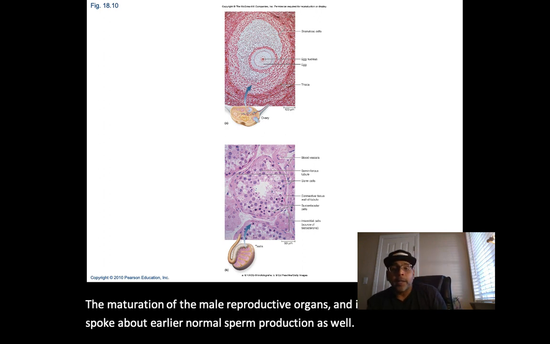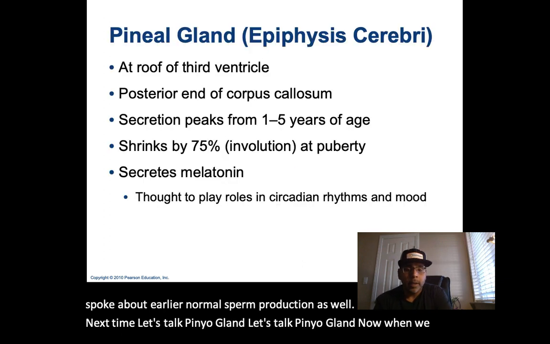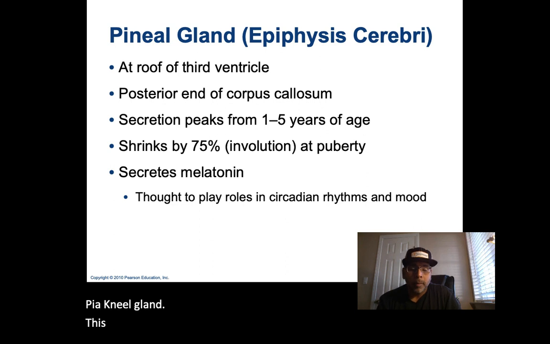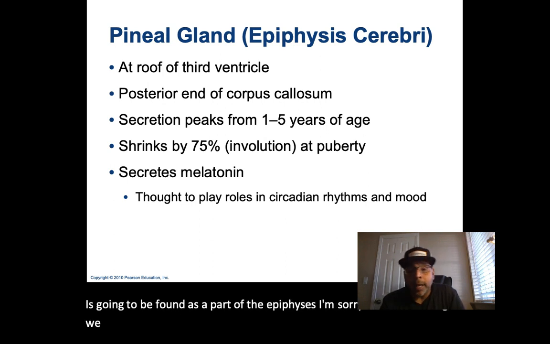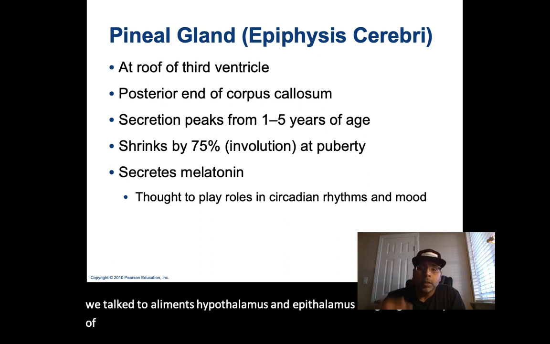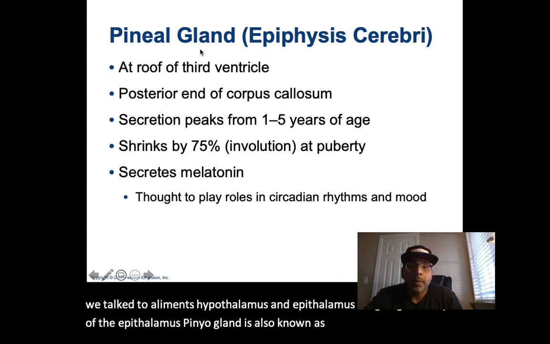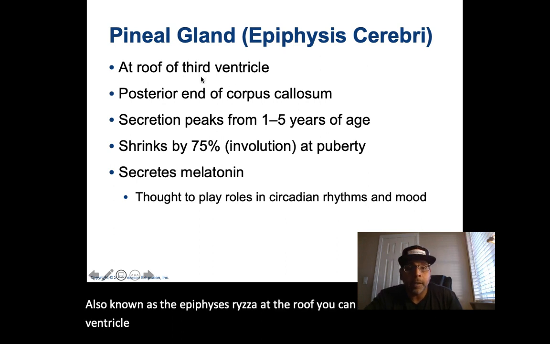Next then, let's talk pineal gland. This pineal gland is going to be found as part of the epiphyses. We talked about the thalamus, hypothalamus, and epithalamus. It's going to be a part of the epithalamus. Pineal gland is also known as the epiphysis cerebri. You can see it at the roof of the third ventricle, where we saw the epithalamus, even the posterior end of the corpus callosum, if you recall.